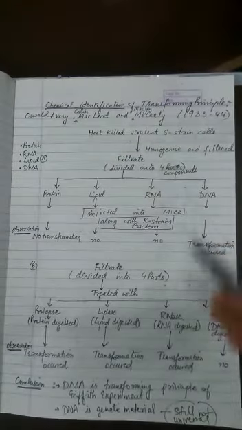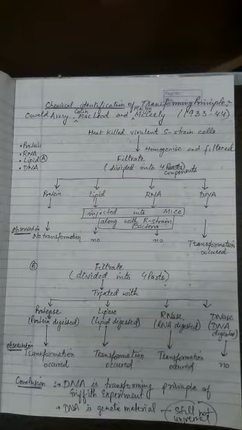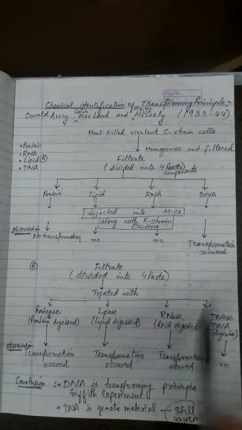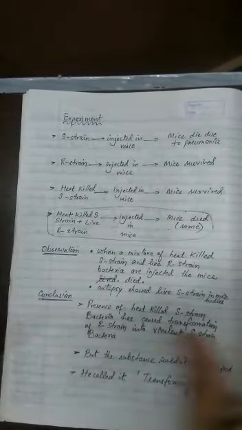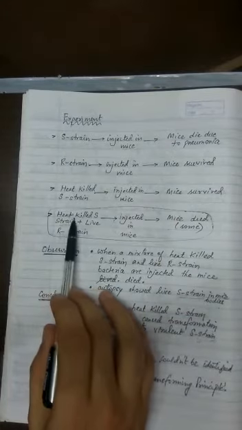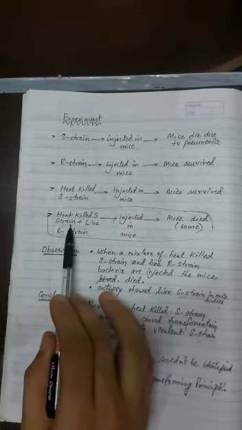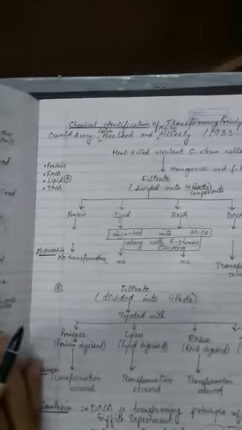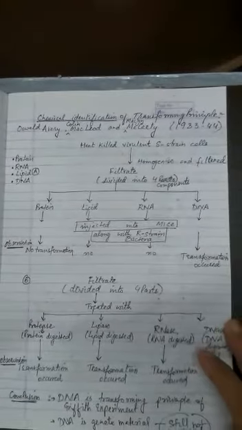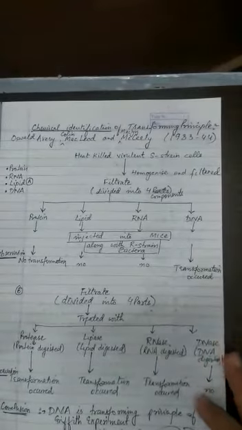So the steps of his experiment I have jotted down here. Let's go through it. In Griffith's experiment, the confusion was in this step. That's why these three scientists only paid attention to this step of Griffith's experiment. So what exactly we are going to understand now is heat-killed S-strain bacteria along with the living R-strain bacteria injected into the mice. So the same step they performed, but with some improvisation, and what is that modification?